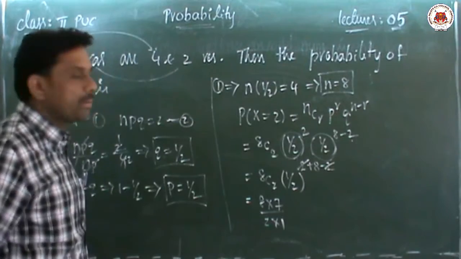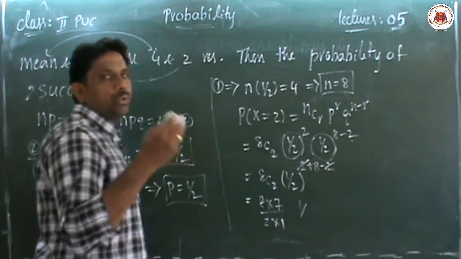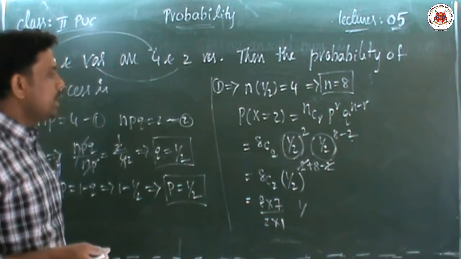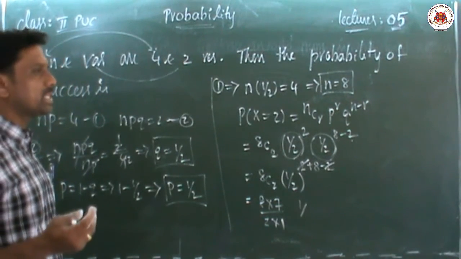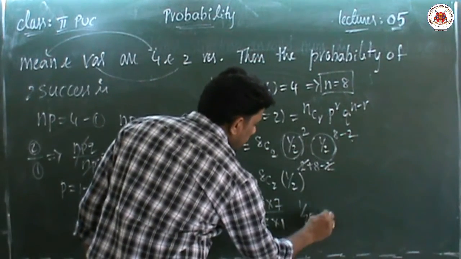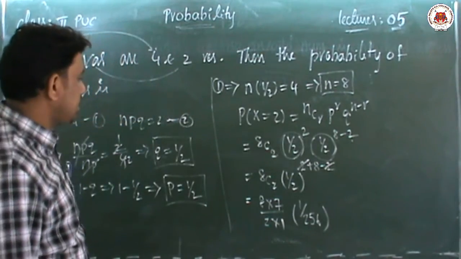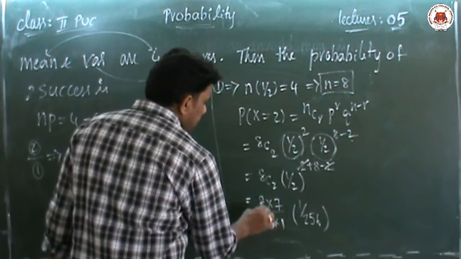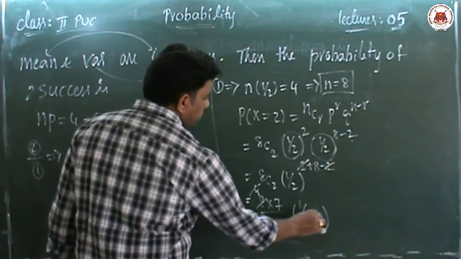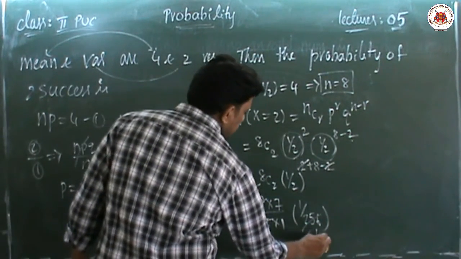And 1 by 2 whole power 8 means 2 power 8: 2 twos are 4, 4 fours are 16, 16 sixteens are 256. If it is possible, you can cancel it also. So 2 cancels, and 4 also will cancel. 4 sixes are 24 and 4 fours are 16.